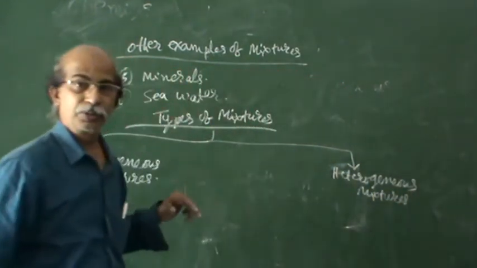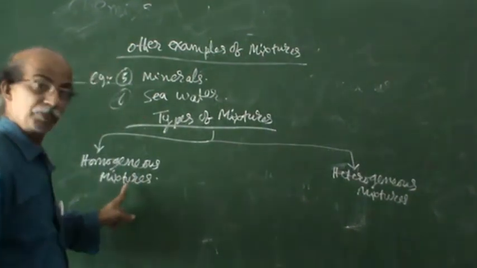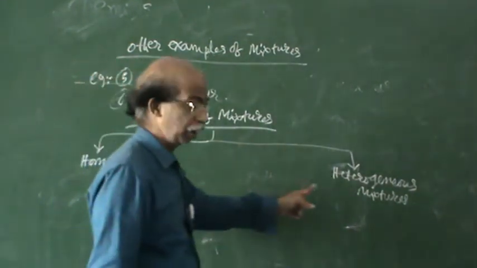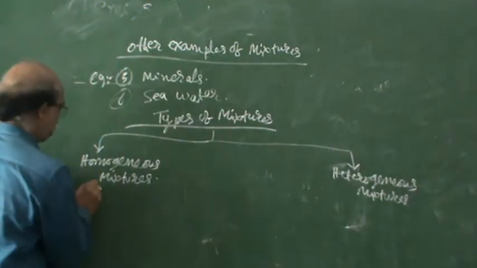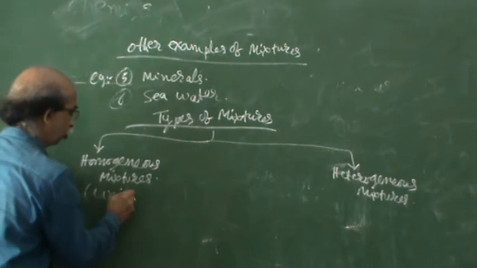What is the difference? Homogeneous looks like one thing; heterogeneous looks like two things or more. Homogeneous is uniform throughout.